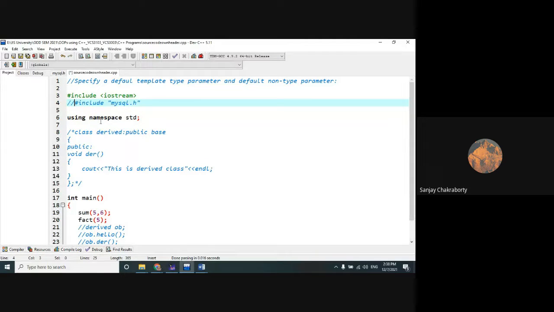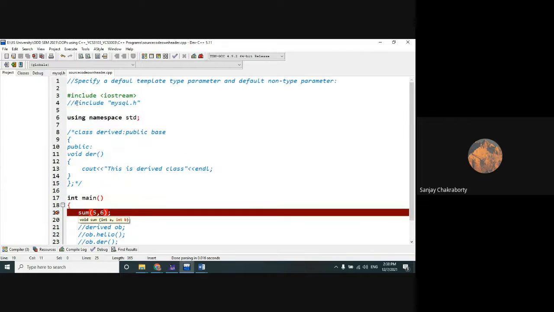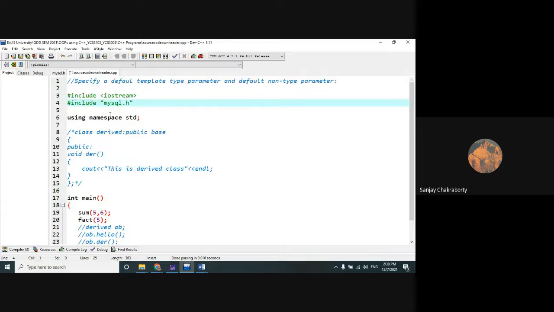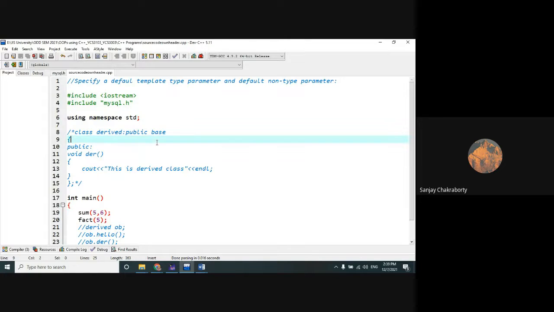If I make mysql.h a command line and try to run this code, it will give you an error. So it is justified that you have to include the header file where the corresponding function definitions are present. This is one way we can call functions.